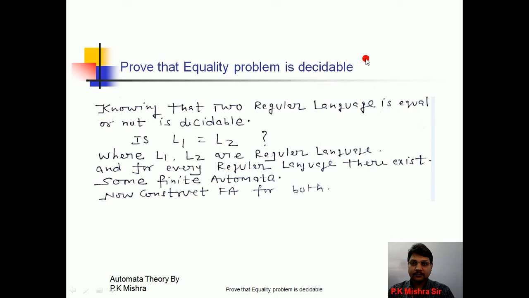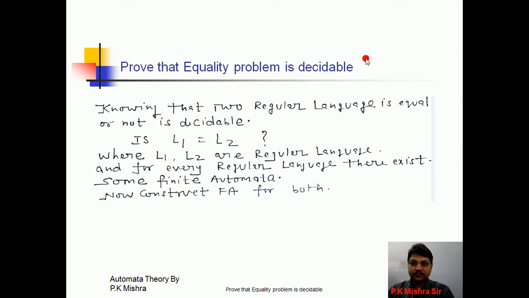Okay. Decidable means there has to be an algorithm. Decidable means we are able to give an algorithm. If we have a problem and we have any algorithm, procedure or method to solve that problem, then that problem is decidable. If we are not able to solve that problem, we do not have any algorithm, method or procedure to solve it, then that problem is undecidable.